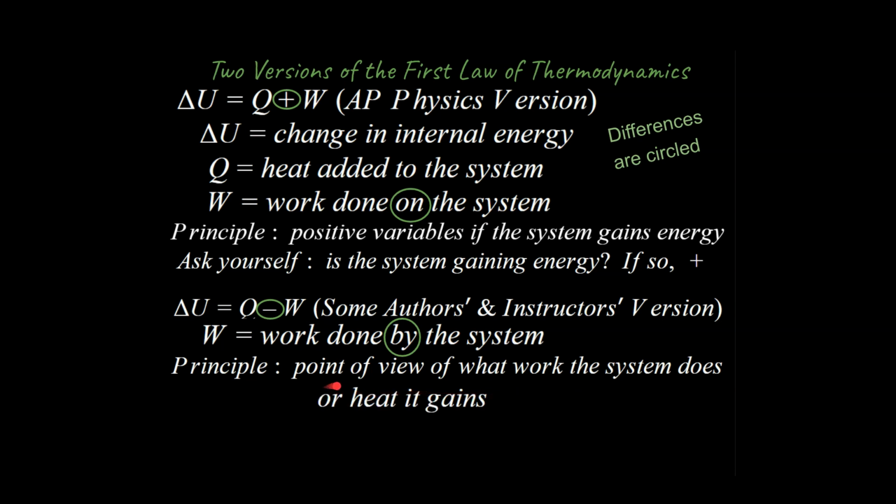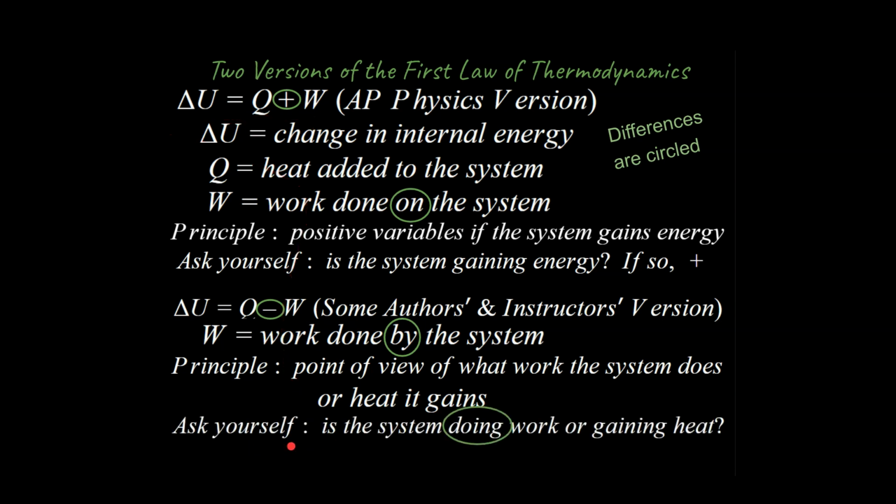So we could say the principle is the point of view of what work the system does or heat it gains. Heat is the same for both, Q is going to be the same. The key difference is going to be work. So I would suggest you ask your instructor which version you're going to be using, or look at an example to see which version you already are using. I think this is the more common and the easier one to learn. All right, one last thing. Down here, ask yourself, is the system doing work or gaining heat? If so, we're going to call that a positive value. And so, yeah, that's how you would go about doing this.